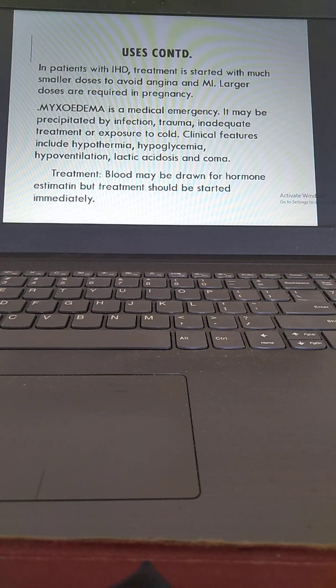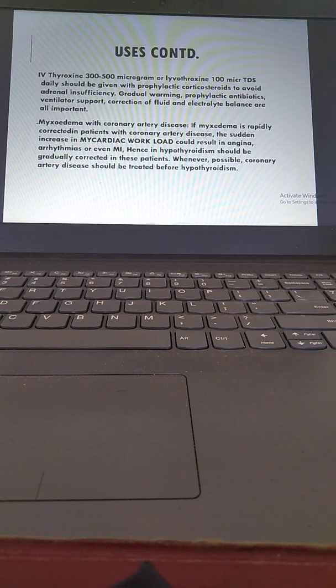Myxedema is a medical emergency. It may be precipitated by infection, trauma, inadequate treatment or response to cold. Clinical features include hypothermia, hypoglycemia, hypoventilation, lactic acidosis, and coma. Treatment: blood may be drawn for hormone estimation, but treatment should be started immediately. We can draw it for emergency purposes, but start the treatment immediately.